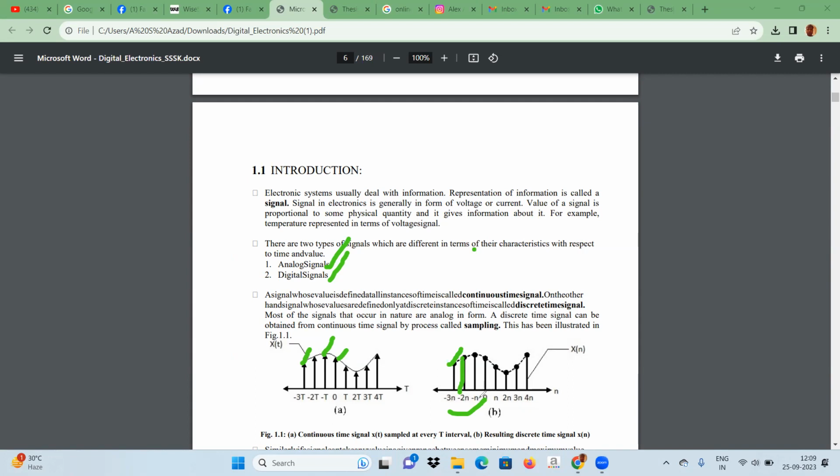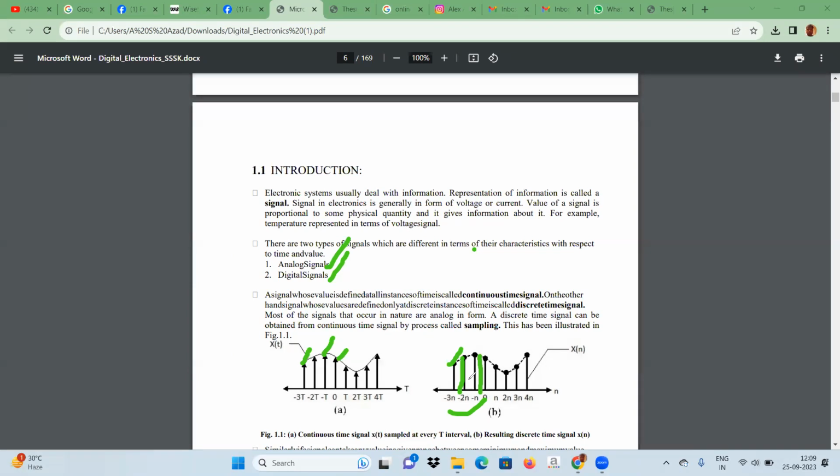It has no value, but it has value at time t equal to 0, n equal to 0, and also it has all integer values like 0 and 2 and 3 and 4 n. But it doesn't have value in between the integers like this. It has value at 0, at n, 2 n and 3 n.